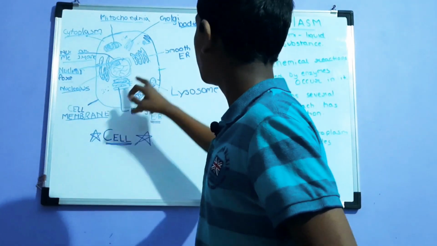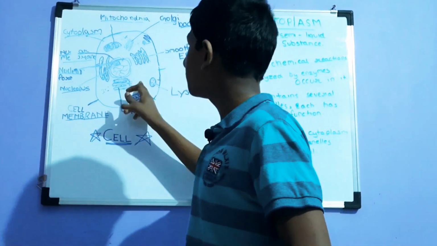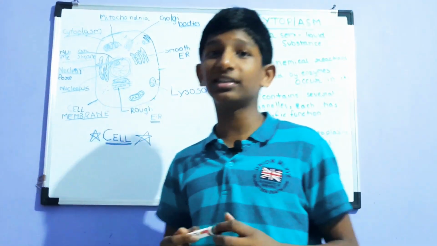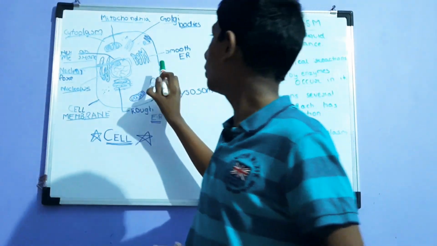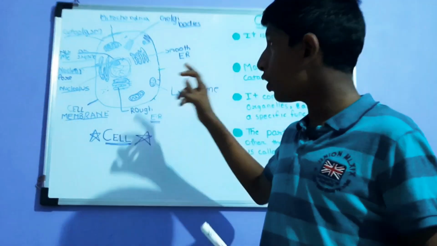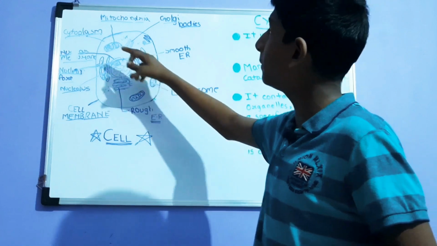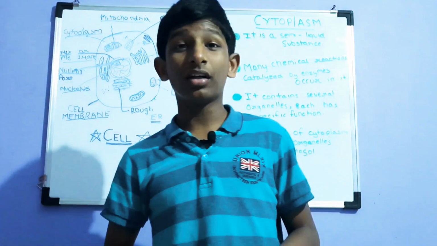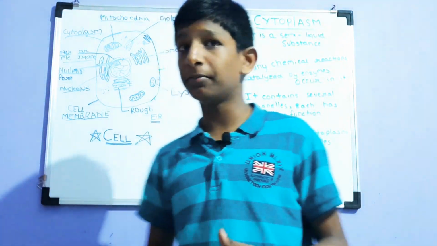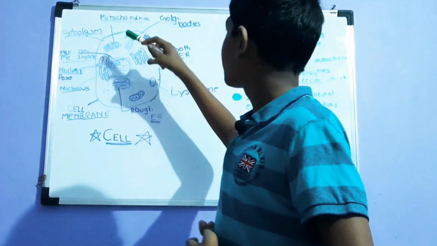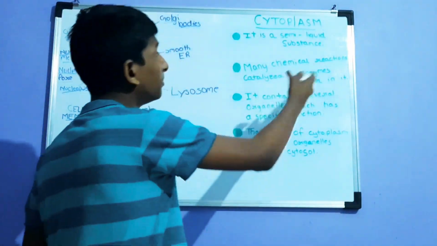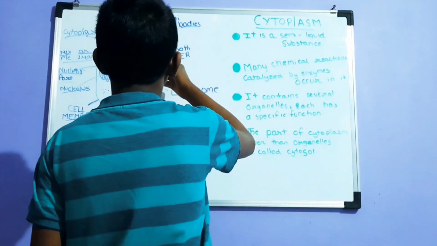So as this is cytoplasm, the cell respiration also takes place in it. The first part of cell respiration, which is glycolysis, you might know, takes place in it, and the second also takes place, but not directly in it, but in mitochondria, which is Krebs cycle. You might have learned last year. This is not in this chapter, but I am giving you extra information. Those are some chemical reactions which are taking place in it.